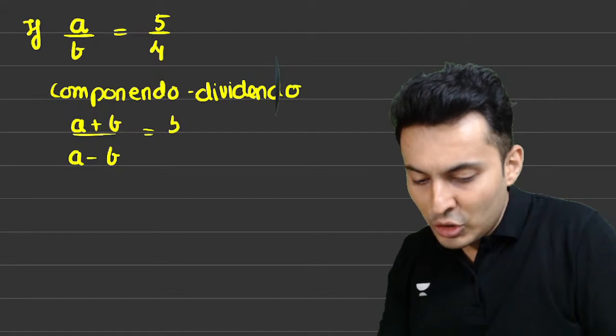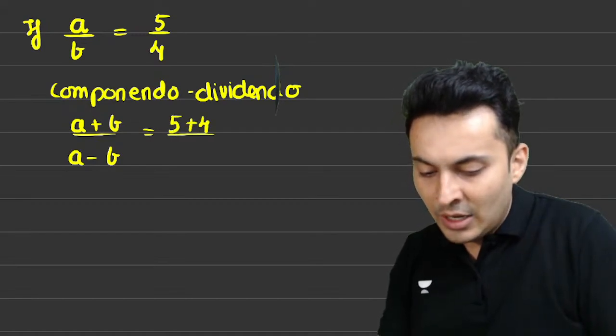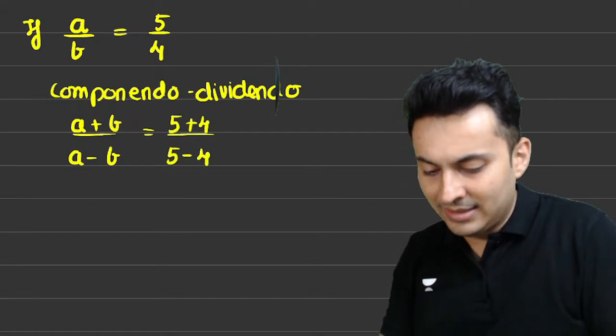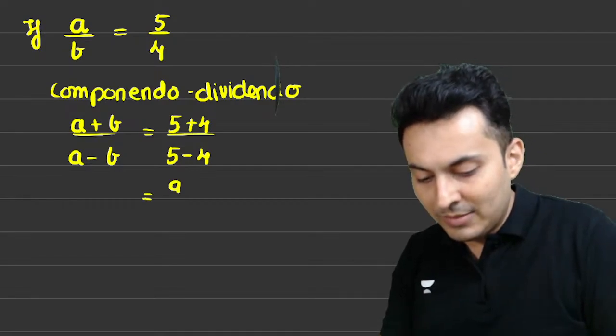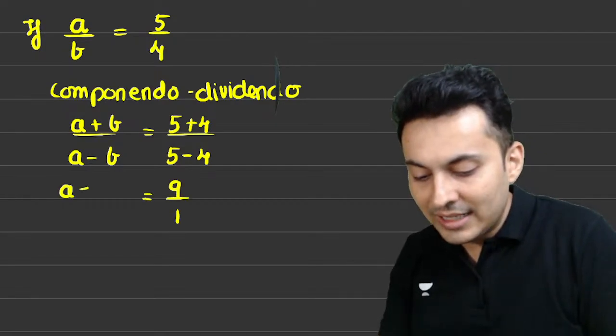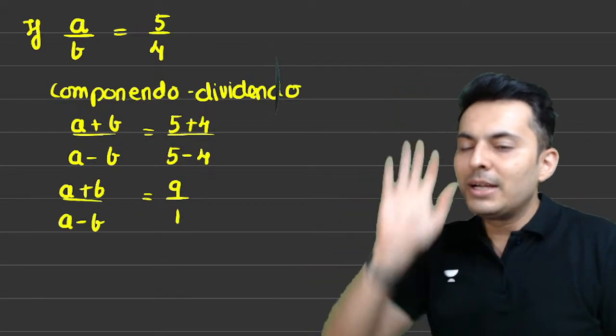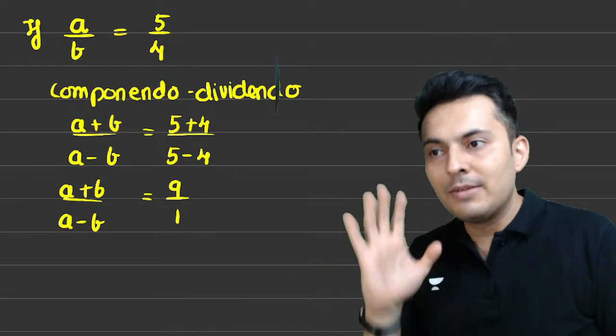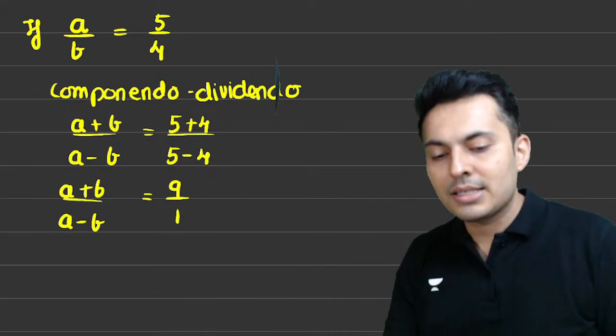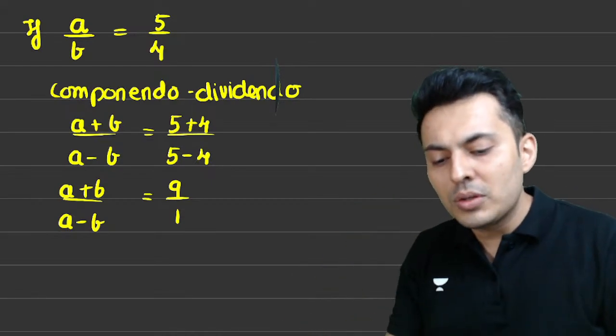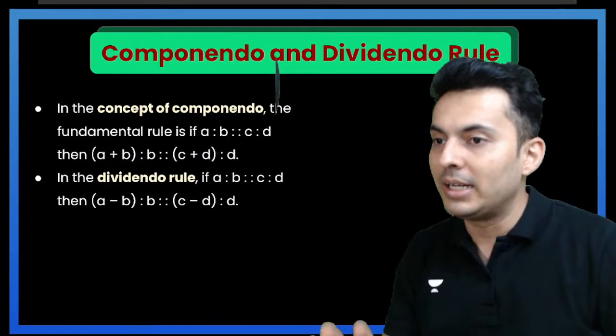So it will become 9 divided by 1. That is a plus b upon a minus b. Everybody understood? Very nice.